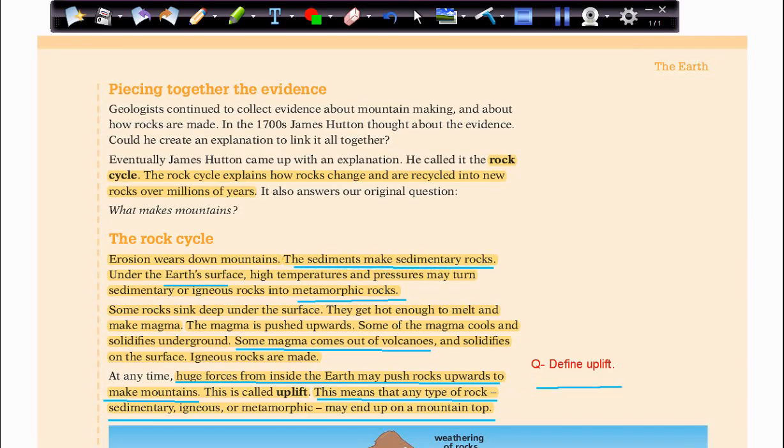If these sedimentary rocks, or metamorphic rocks, or even igneous rocks come up to the top of the mountains, this is called uplift. Any force that pushes these from inside out to the top of the mountain is called uplift.